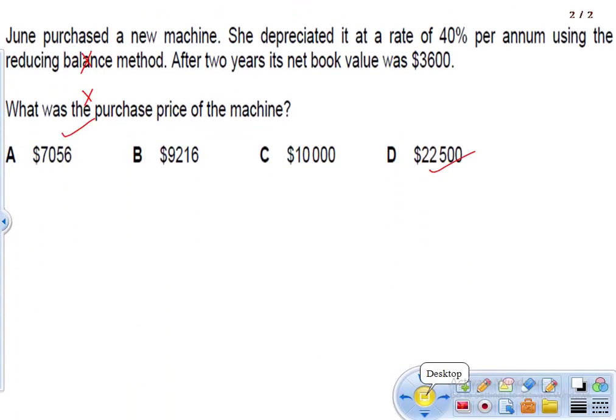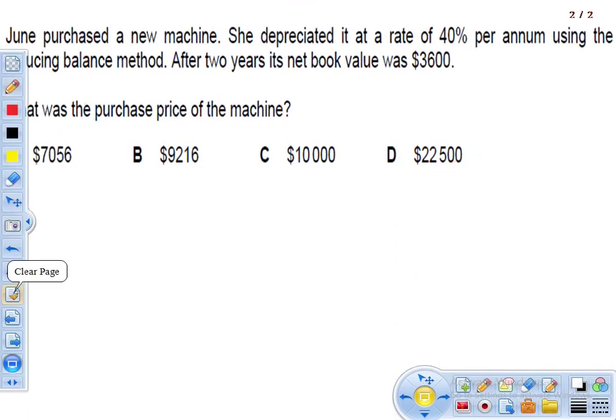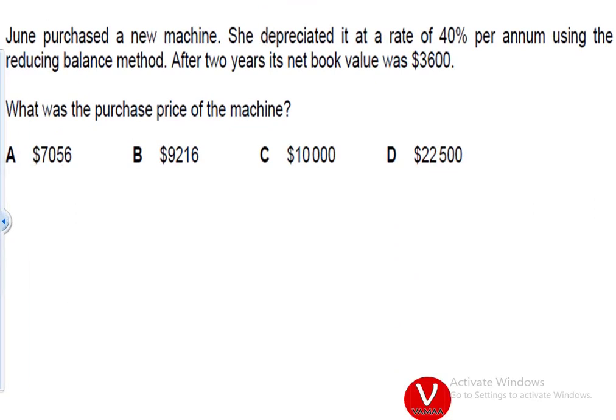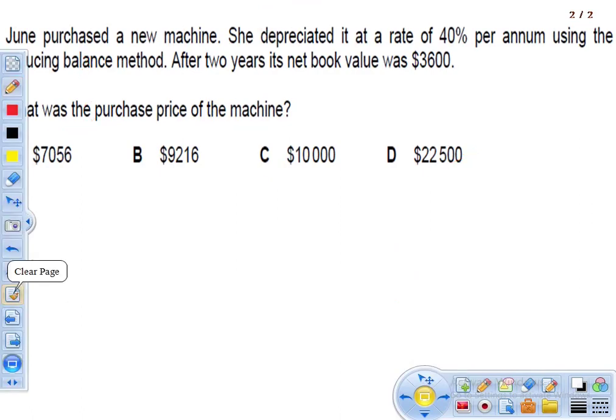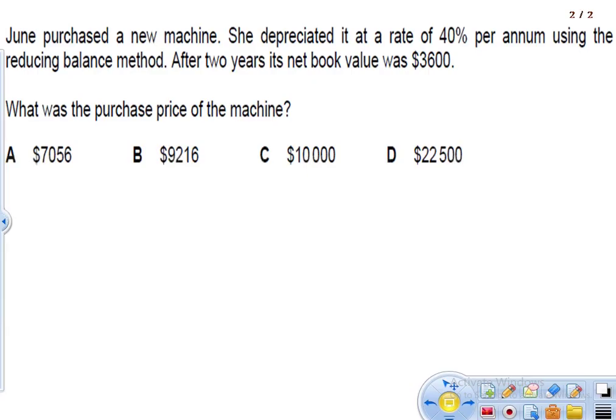Okay, perfect. And let's move on to the next question. June purchased a new machine. She depreciates it at the rate of 40% per annum using the reducing balance method. After 2 years, her net book value is 3,600. Okay, so what was the purchase price of the machine?